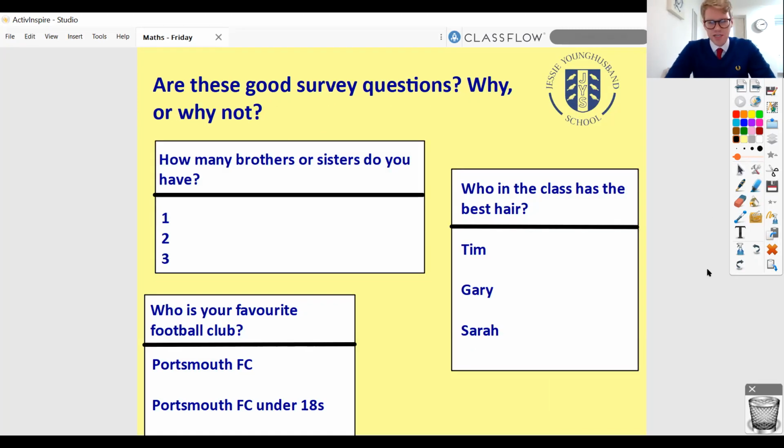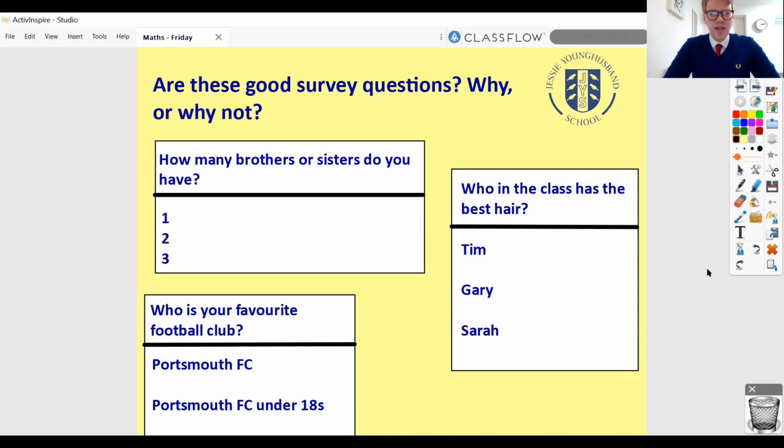I've chosen these ones deliberately. I want you to think whether these survey questions would be good questions or not. When you think of a survey, you also need to, in our case, come up with the answers that people can give. And it's the answers that are really important because people will be selecting one of the available answers which you've given for them. So here are my questions.